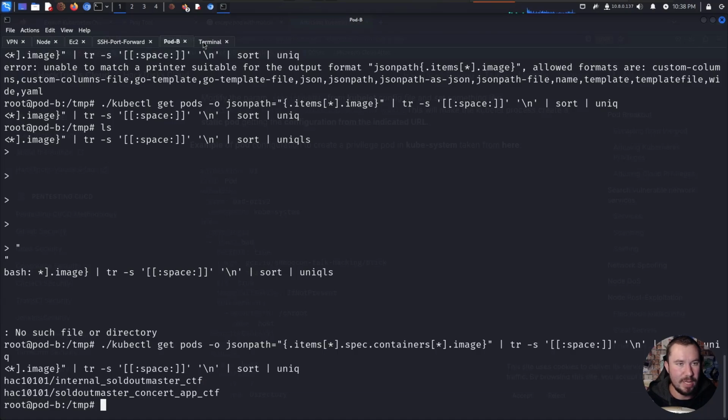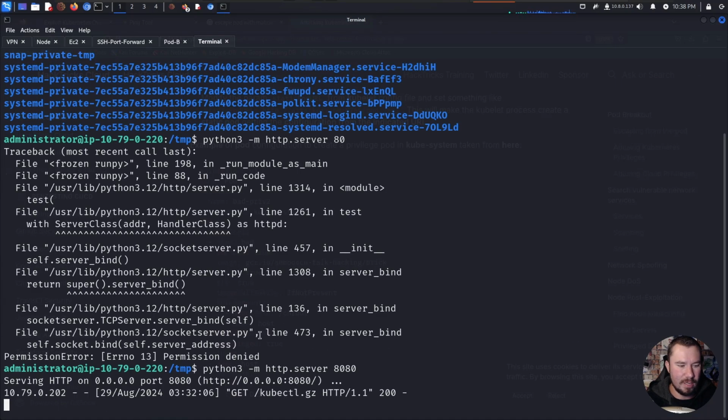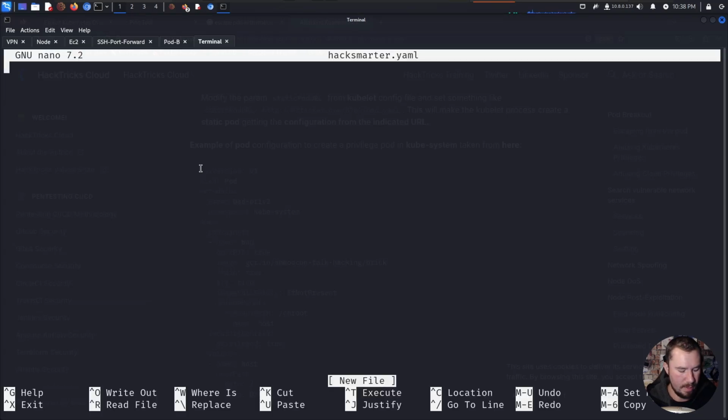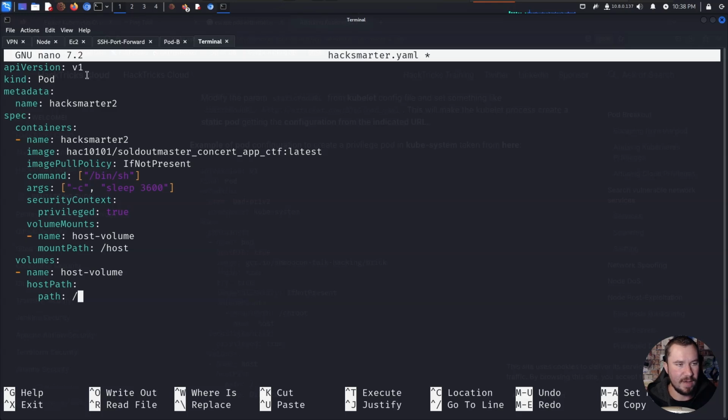So what I'm going to do is we'll go over on this EC2 that we have, just because it'll be easier to edit it on here. And we will set up a YAML file, and I'll show you the exact file that I used, taken from literally copying and pasting, but making it a little bit different so it matches the images that we saw before. So we'll do nano, and we'll just call this hacksmarter.yaml. And here is the file I use.